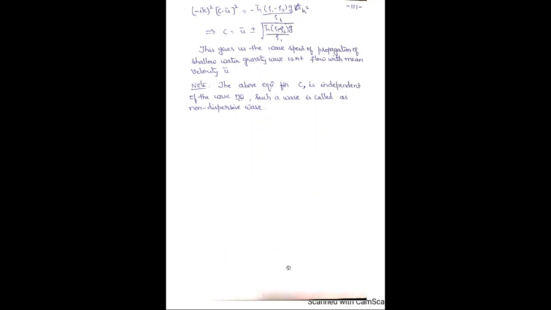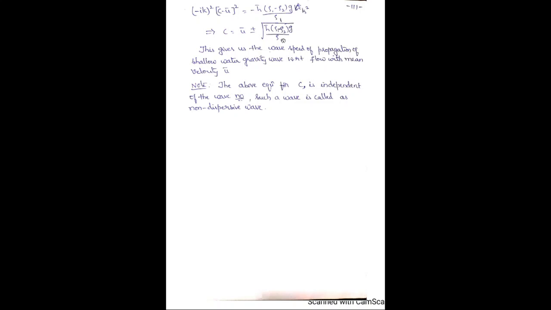Only you need to substitute ∂²h'/∂x² by -k²h'. What you will be getting now is (ik)² (c - ū)² is equal to minus h̄ (ρ1 - ρ2) g k²/ρ1. With the help of this you can solve: c is equal to ū plus or minus square root of h̄ (ρ1 - ρ2) g/ρ1.